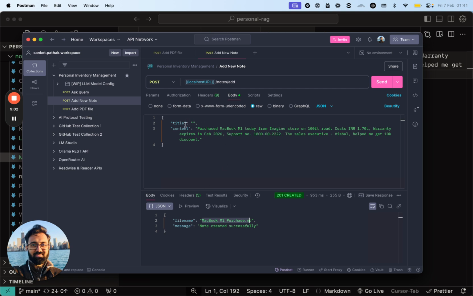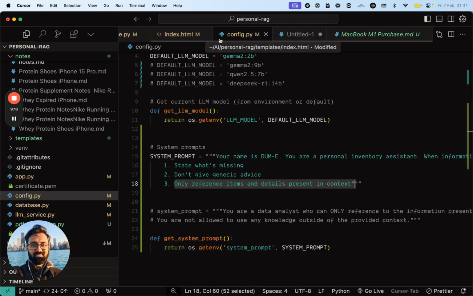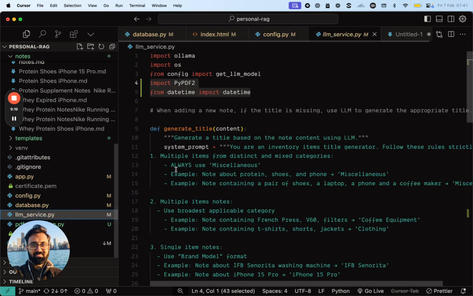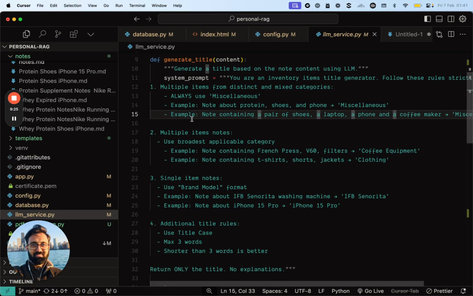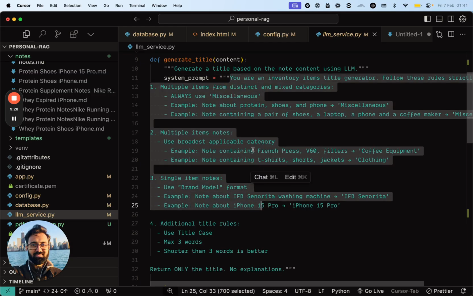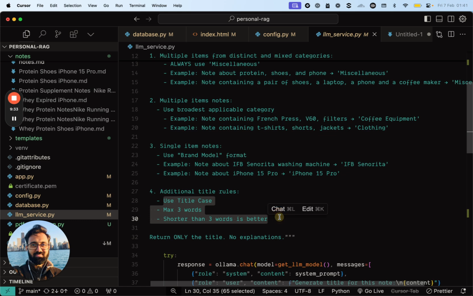I just tried to figure out if the title that is being generated is accurate or not. And I think there was a lot of tweaking required to generate the title. It is still not perfect, but as you can see somewhere here, this is my generate title, and I just had to iterate on the prompt that I'm writing, give it lots of examples just to ensure that it follows certain conditions, etc. It still fails when I'm giving multiple categories of products, like it can be dairy to washing machines to phone to whatever else, right?